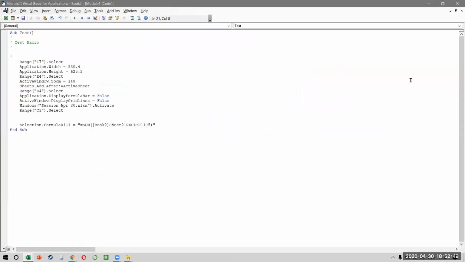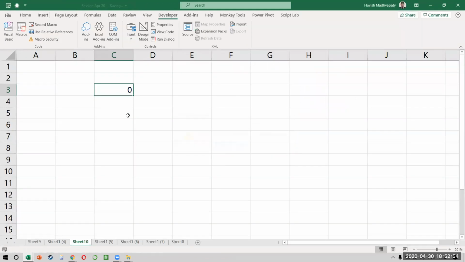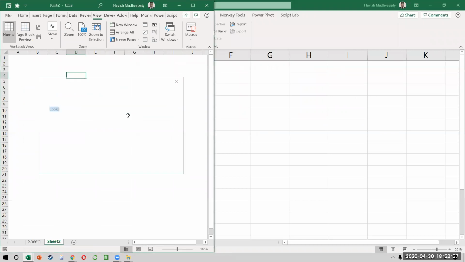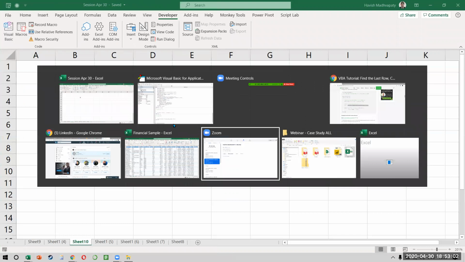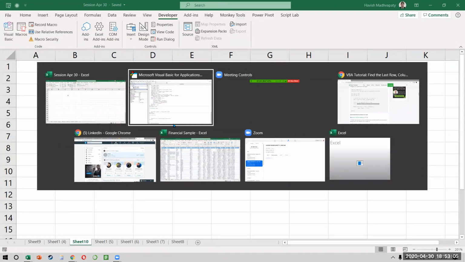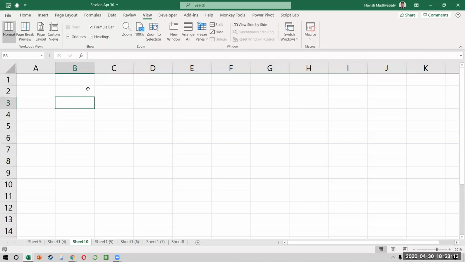Okay, so let me just clean up a little bit. We need this file. So I will close this. And then I'll re-enable my formula part. All right. Okay, questions, anyone? So I hope you're able to see what all can be recorded. So even if you press a shortcut like Control B, Control Shift, down and right, we've already done. These things get recorded as well.